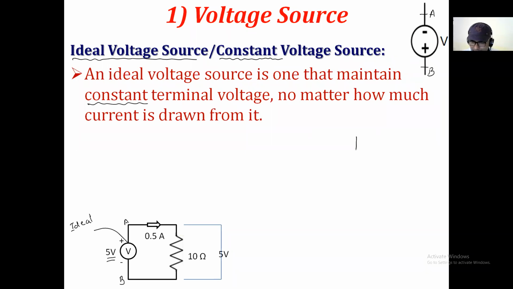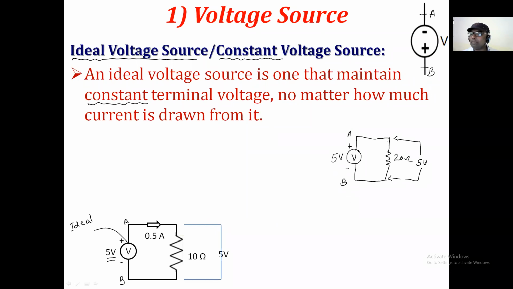Suppose I consider that same voltage source, the 5 volt ideal voltage source with its two terminals. In the first case a 10 ohm resistance was considered; now I consider a 20 ohm resistance. When the A and B terminals of the ideal voltage source are connected across the 20 ohm resistance, according to the definition of an ideal voltage source, 5 volt is always developed across this 20 ohm.